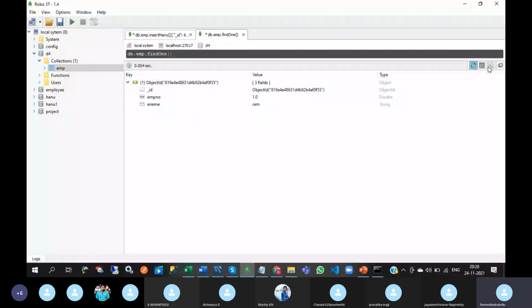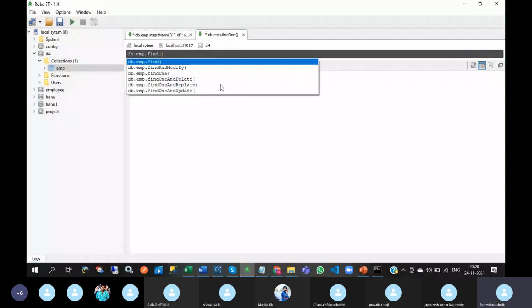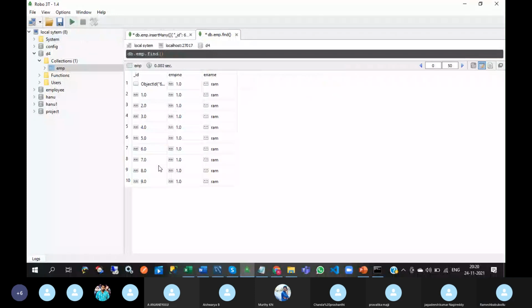Here is find. If you write db.emp.findOne with brackets, then you will get the first inserted record. Okay, this was inserted first, that's why only one record will come. So if you remove this, you will get all the records.